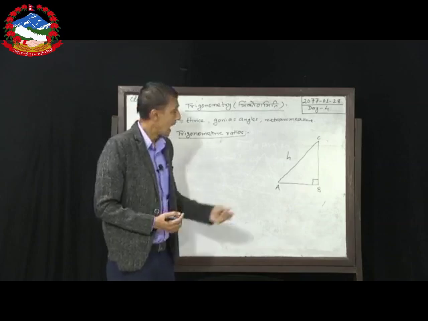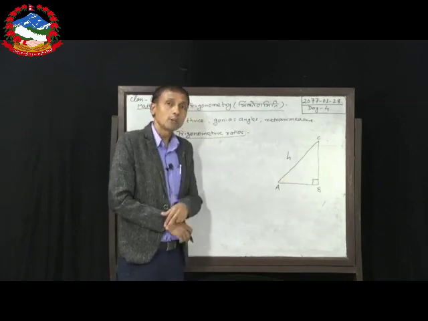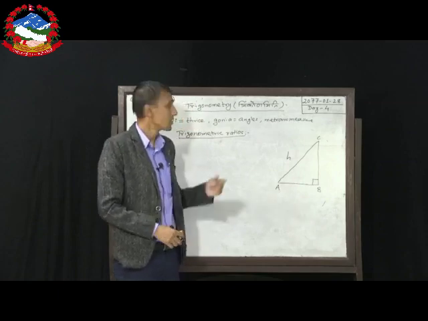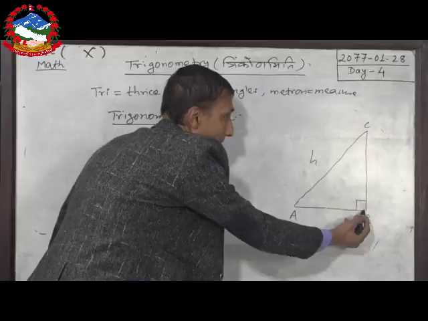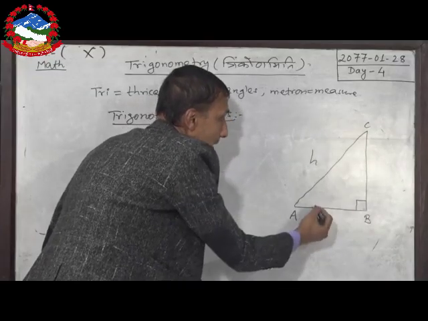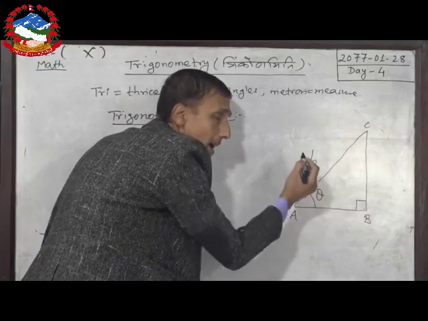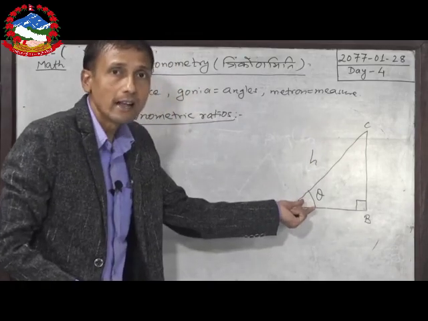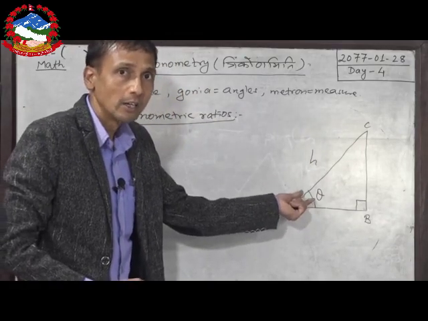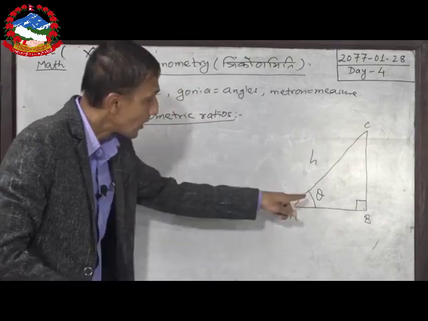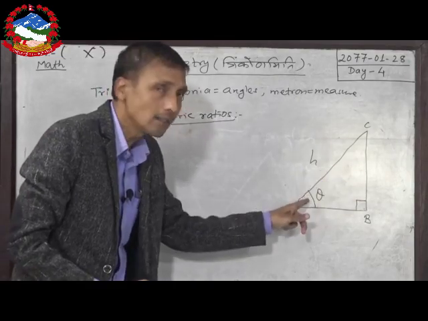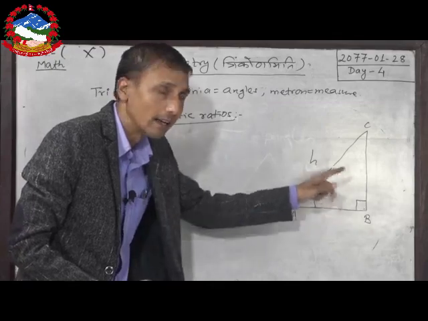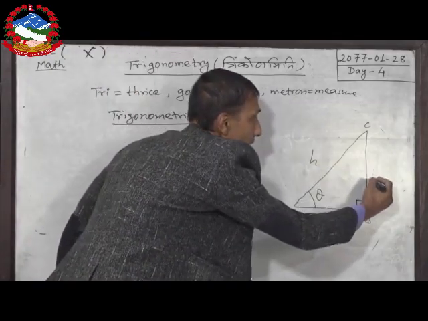For example, angle BAC, I suppose this angle as theta, and this is considered as a reference angle. So dear students, the side of the right angle triangle which is opposite of the reference angle is called perpendicular.